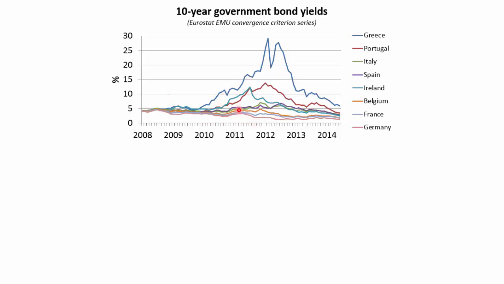Now, what do we have in this graph? Well, we're tracking 10-year government bond yields for the governments that you see indicated right over here in the legend. These are Eurozone governments that we're looking at, and we're tracking their government bond yields over time, and we start with 2008. So the story starts in 2008 and we track these government bond yields all the way up to the beginning of 2015. Okay, how are we going to start this story?